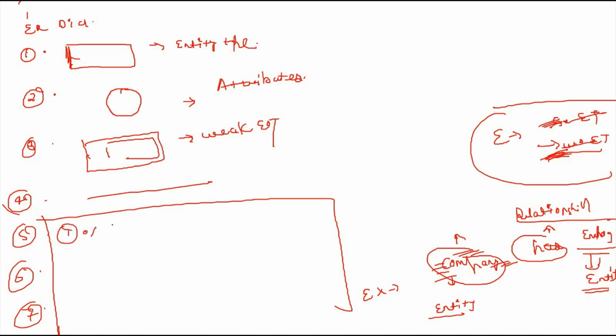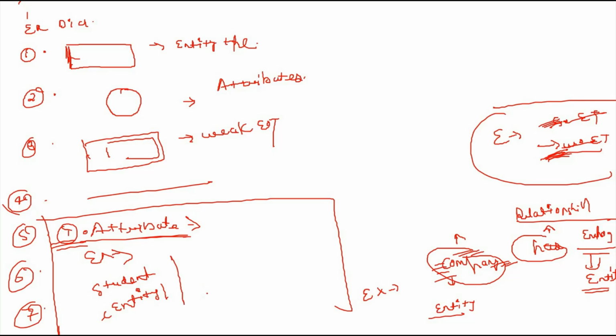But attributes are the properties of an entity. Each entity has certain characteristics or properties, and that is called an attribute. The attributes are the properties of an entity that describe it. For example, take a student. This is an entity, and roll number, age, class are certain characteristics or properties, so these are the attributes.